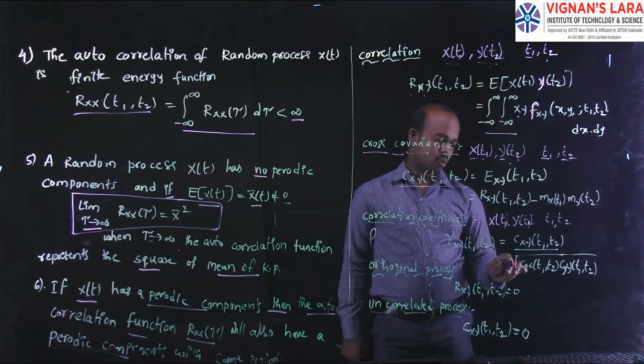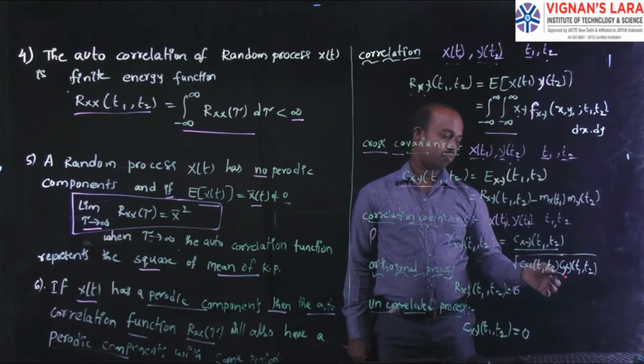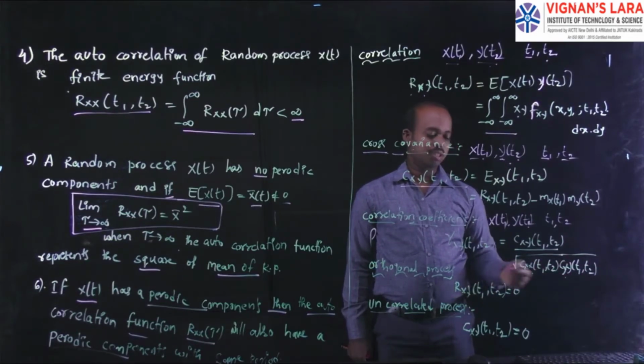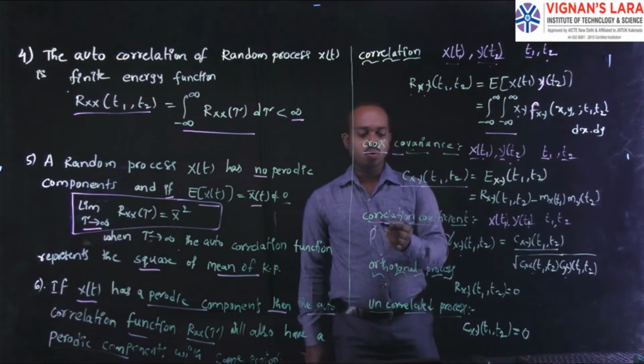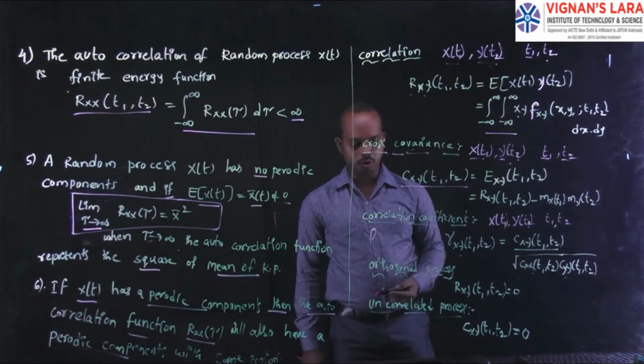Divide by the square root of the covariance of x at t1, t2 and the covariance of y at t1, t2. This is the formula we use for finding the correlation coefficient for random processes.